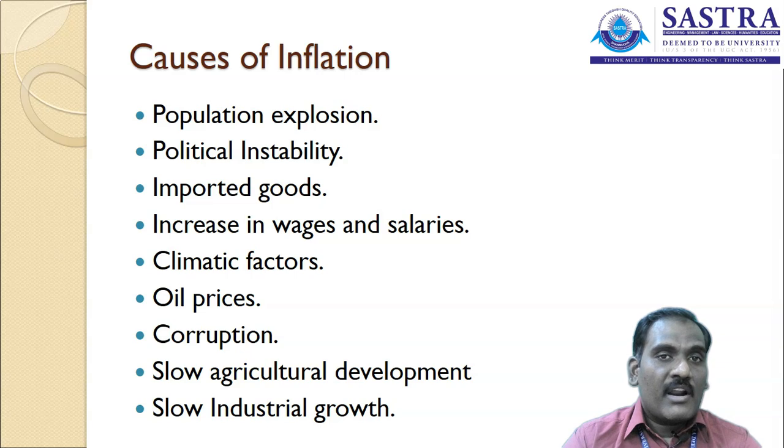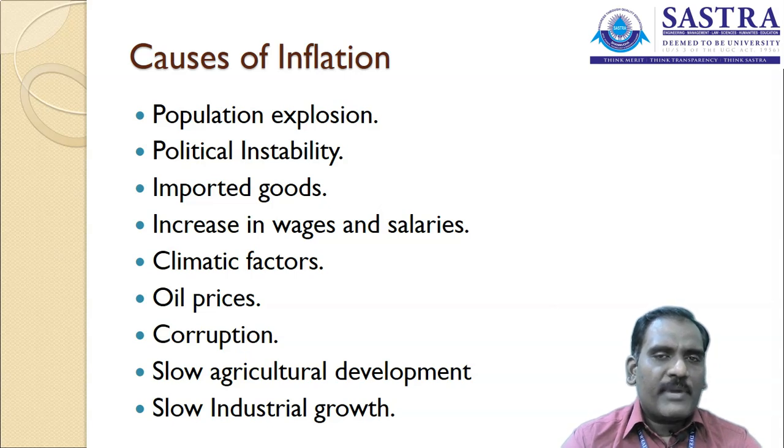If it is 101 or 110 or 200, there may be a problem arising here. There is a huge population in the country, but the productive capacity of the agricultural or industrial goods is not enough to meet the needs of the people, so inflation happens. How does inflation happen?